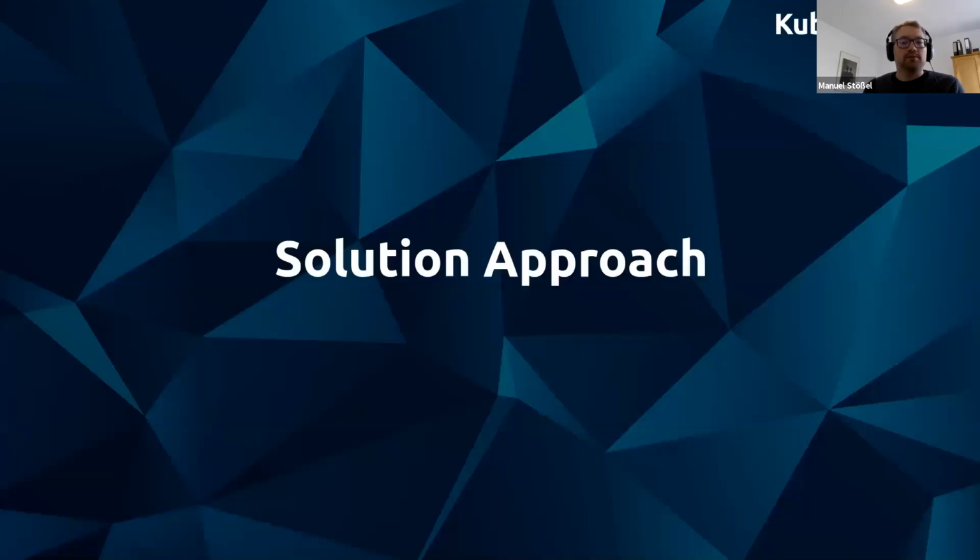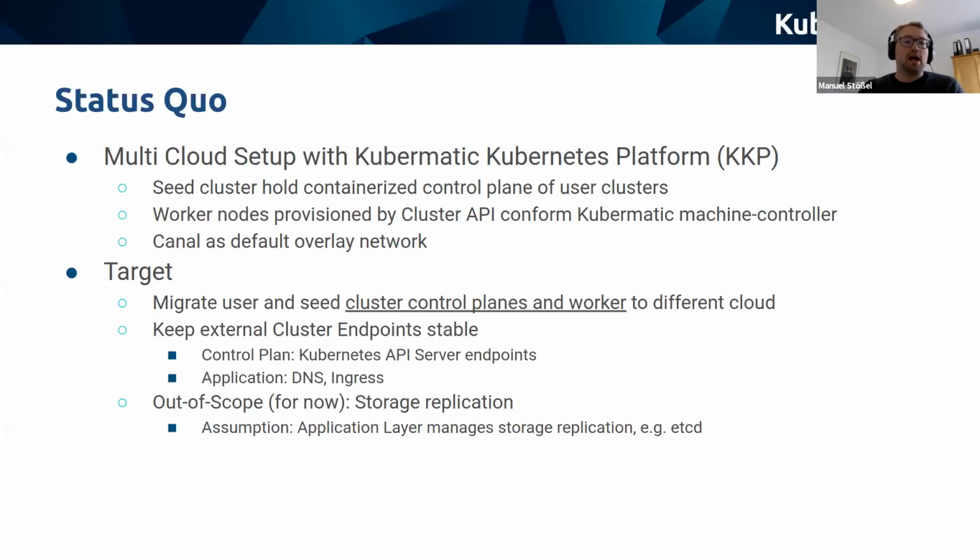So how do we solve for that? The status quo is we'll have a multi-cloud setup with the Kubermatic Kubernetes Platform, our open source Kubernetes management platform. And it has a concept of a seed cluster that holds the containerized control plane of the user clusters, the user clusters being the Kubernetes clusters that are managed by KKP. The worker nodes themselves are provisioned via the Kubermatic machine controller, which is a Cluster API conformant operator that translates a machine deployment object into actual machines, VMs on cloud providers.